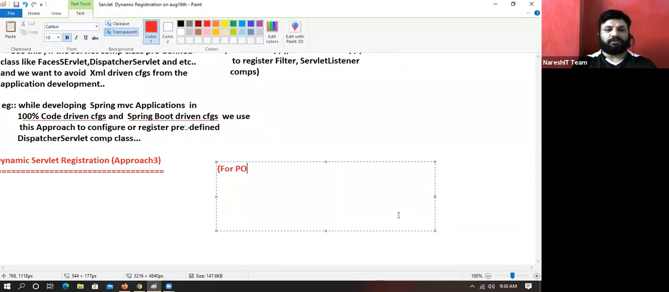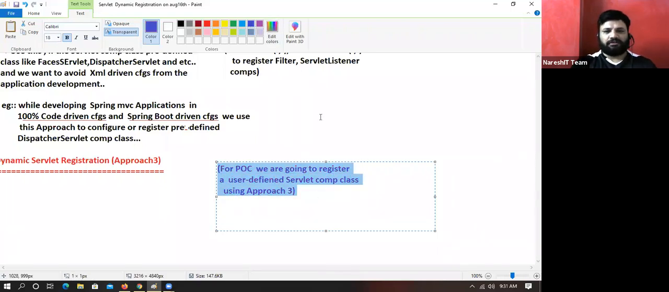Okay, for POC, proof of concept, we are going to register a user-defined servlet component class using approach number 3. Using approach 3. This is for POC.